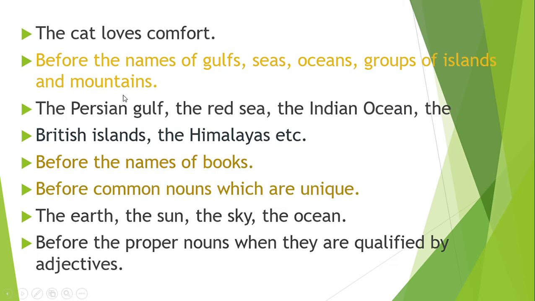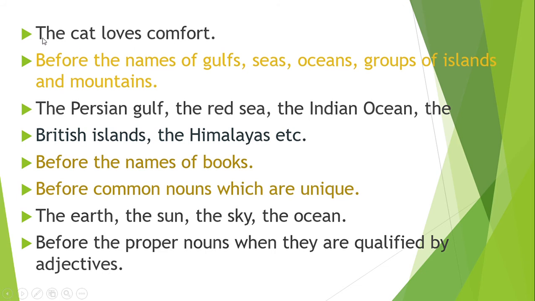Next, the cat loves comfort. The cat does not mean a special cat, it means all the cats in the world. The cat loves comfort means all the cats love comfort.